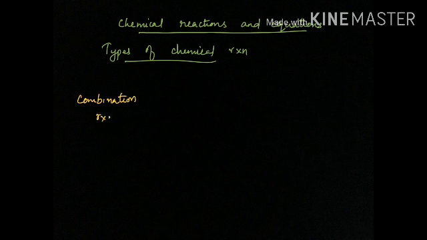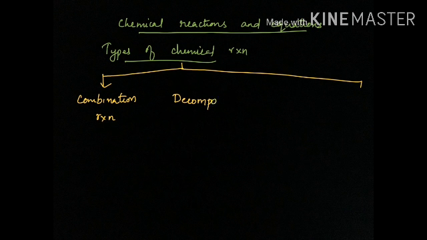Then we have studied the decomposition reaction.